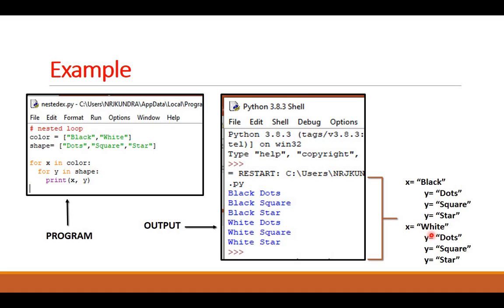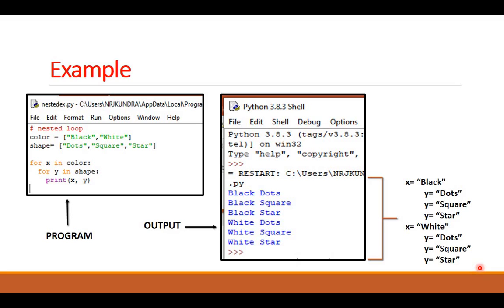So it will take next value, X equals to white. Then it will again enter the inner loop. Now again the inner loop will take all the 3 values of the list, that is dots, square and star. And again it will print XY, so it will print white dots, white square, white star. So what is happening here? The inner loop is executed again and again for the outer loop. So if the inner loop is doing the work 3 times, that 3 time repetition will be done 2 times, once for each color, in this example.